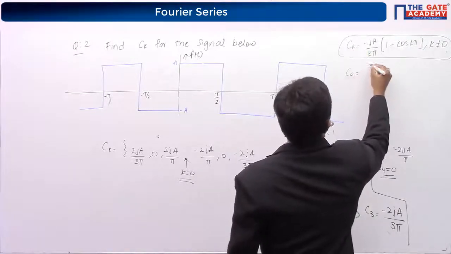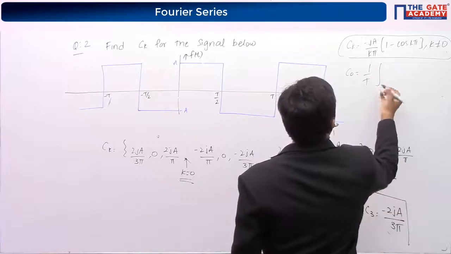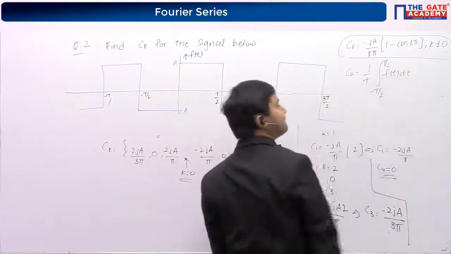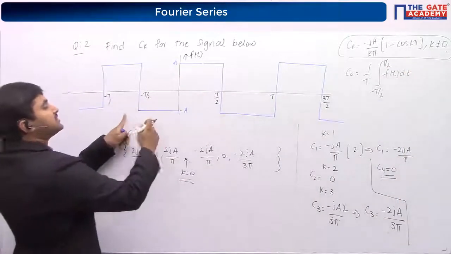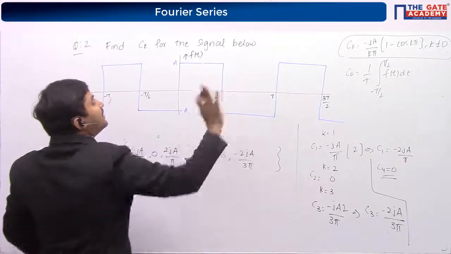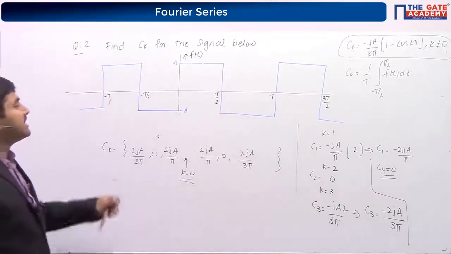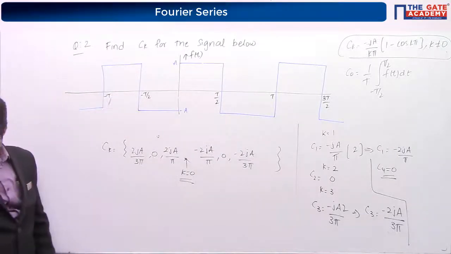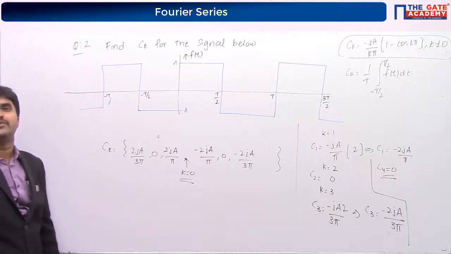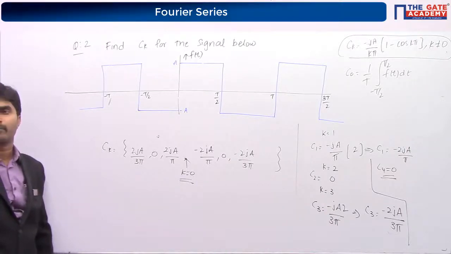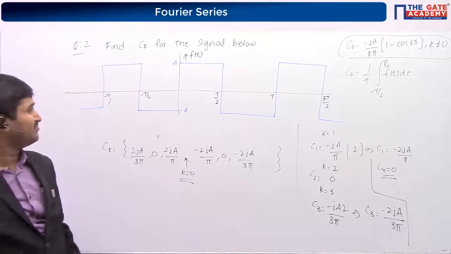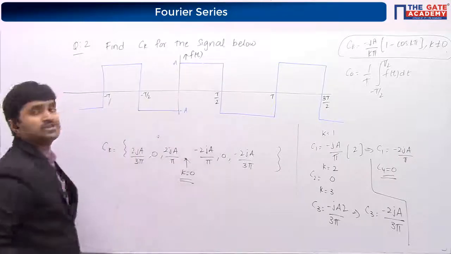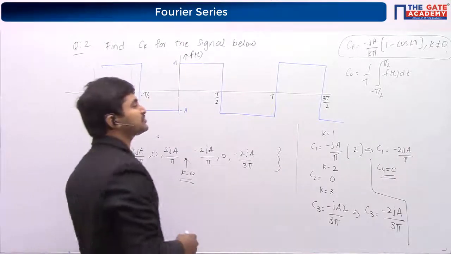C naught is equal to 1 by t integral from minus t by 2 to t by 2 of f of t dt. If you integrate from minus t by 2 to t by 2, what is the value? Whatever is there on one side, exactly the same thing is there on the other, so totally it is going to become 0. So C naught value is 0.